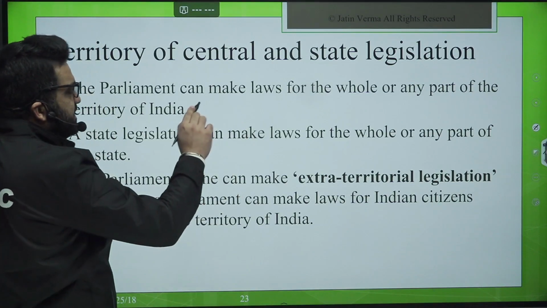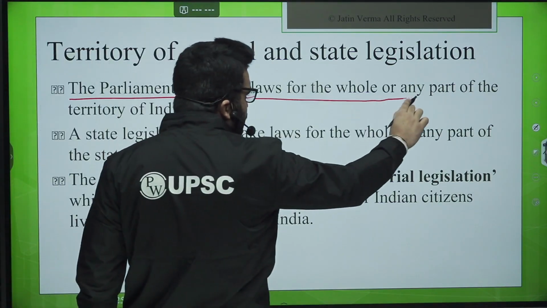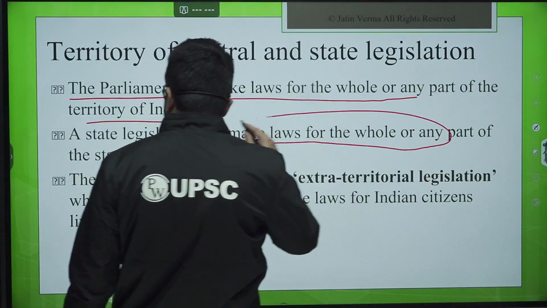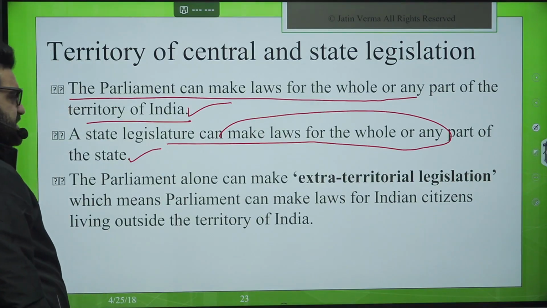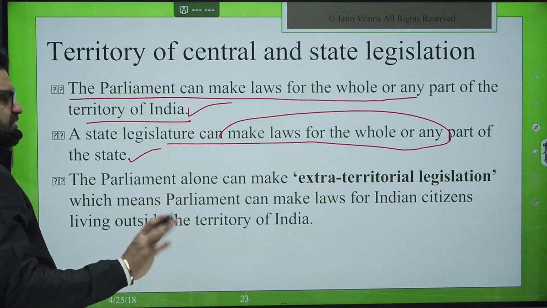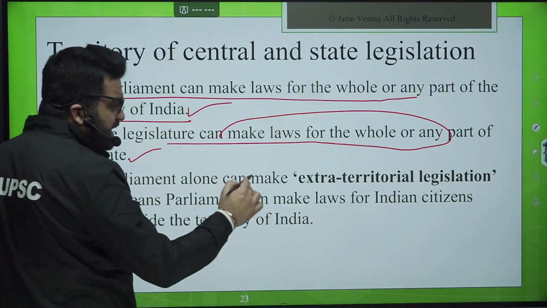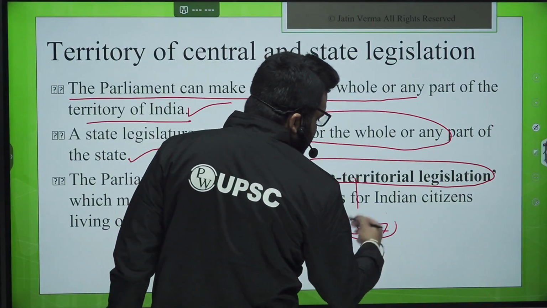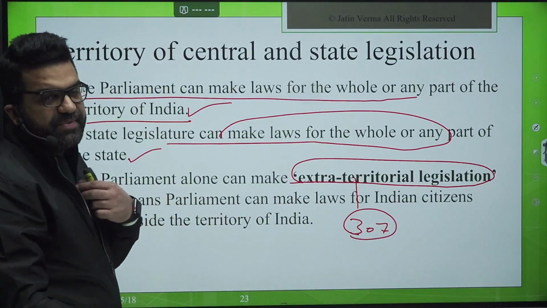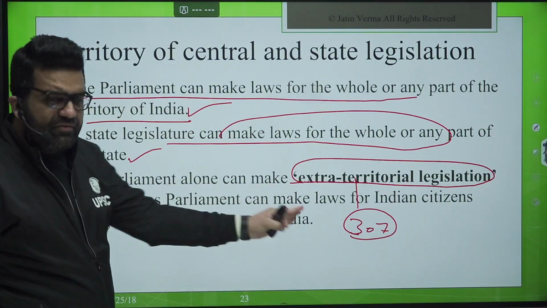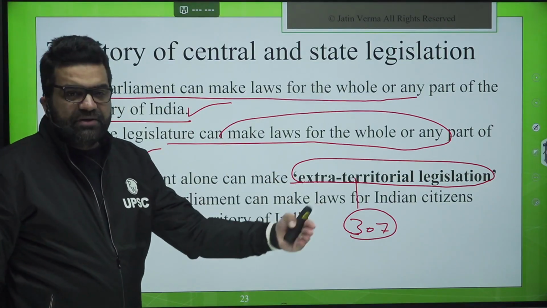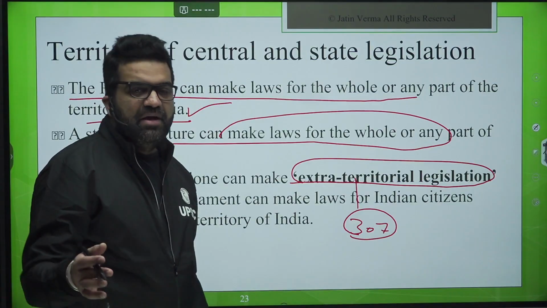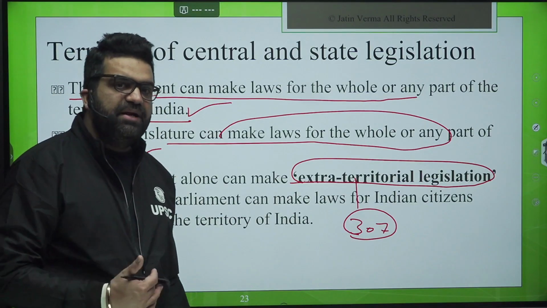Here, territory of the center and the state legislate. The Parliament can make laws for the whole or any part of the territory of India. A state legislature can make laws for the whole or any part of the state, right? Parliament alone can make extraterritorial legislation. Okay, Article 307 for interstate commerce, for the trade and commerce between two states. So this entry deals with it for one example only. It could be water, it could be railway line, it could be anything dealing with interstate, extraterritorial. Beyond the territory of India also, Parliament alone can make laws.